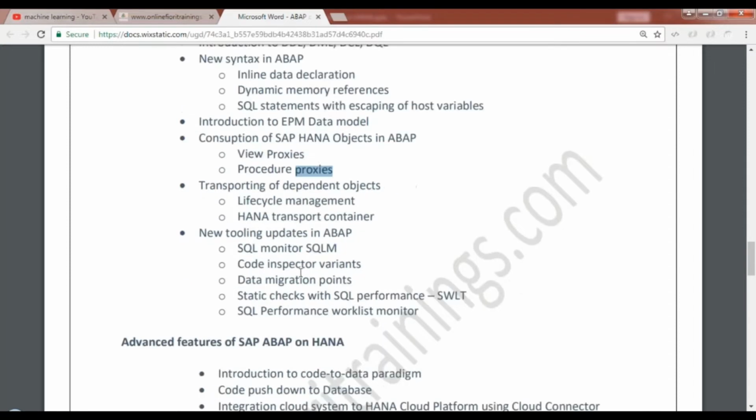Then we will move towards new tooling concepts with ABAP: the new SQL Monitor tool, and also our conventional Code Inspector, which has been enhanced for SAP ABAP on HANA, and what it means for you to identify the pitfalls when you migrate from a non-HANA database to a HANA database. Will your existing code work or not work?